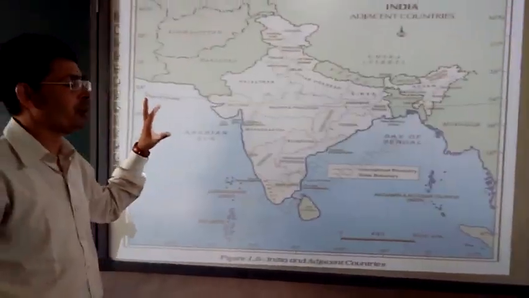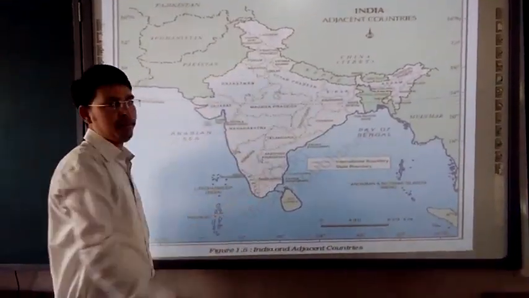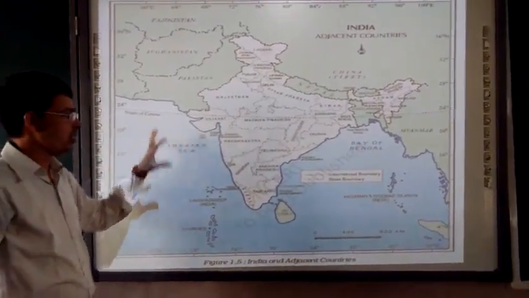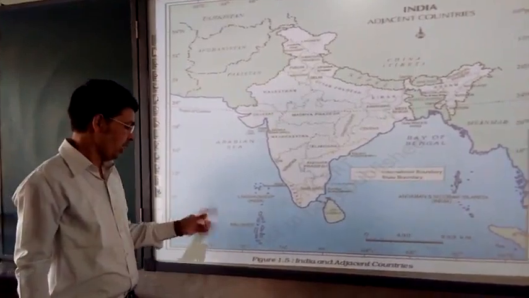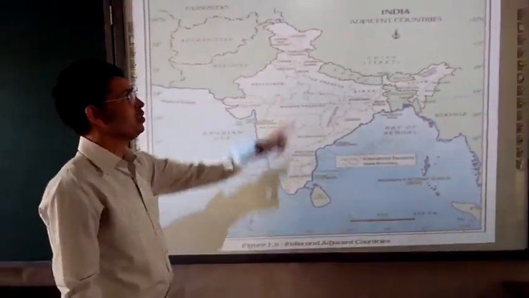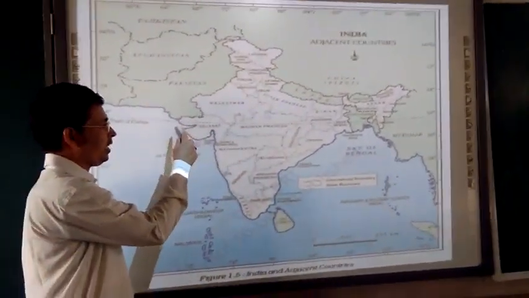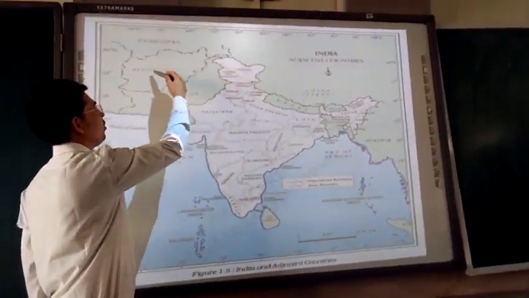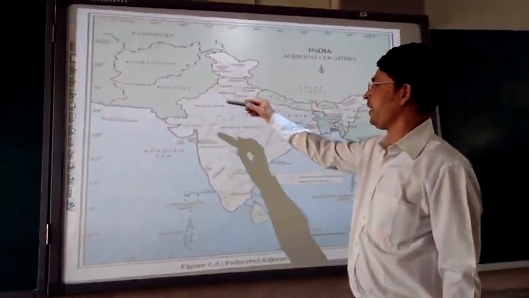As we were talking about the states first, this is the current and latest map which I have taken from the NCERT PDF book. From the PDF book I have placed this textbook page. This textbook page and figure is about India and adjacent countries. We are seeing India's whole area with the different countries. I will not speak out the names of the countries here. We are going to see the names and everything in the upcoming slides.